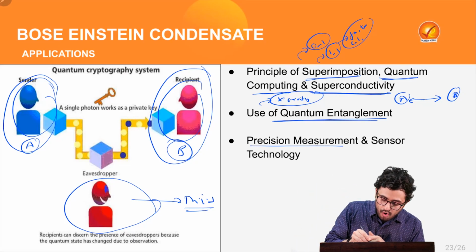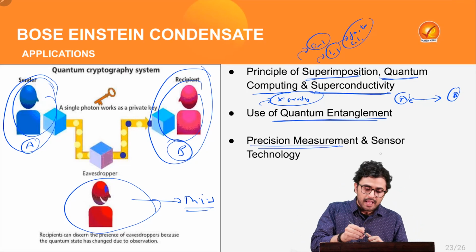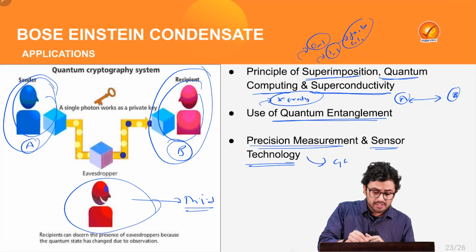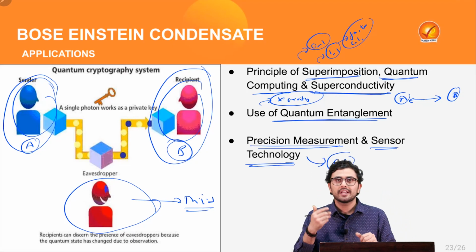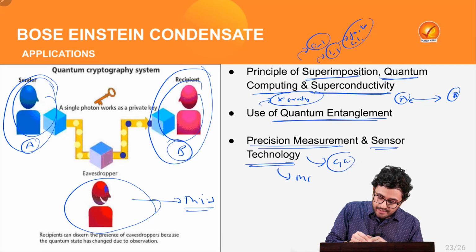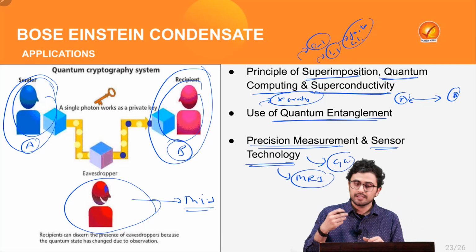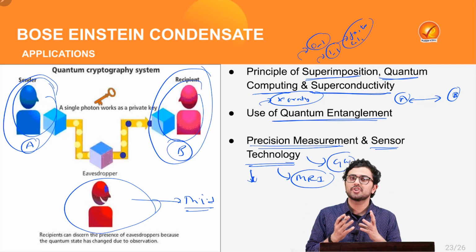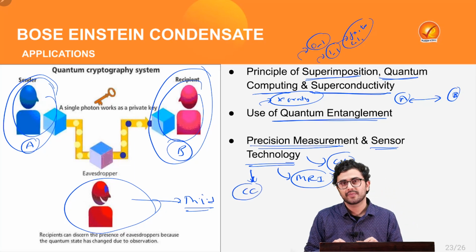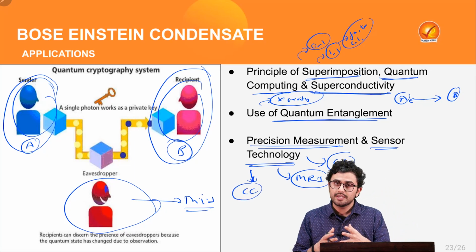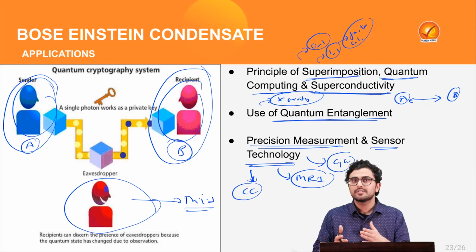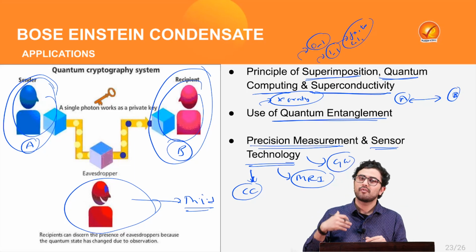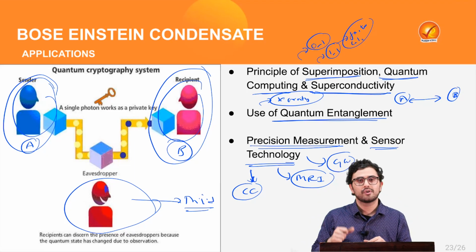At the same time, it can also lead to precision measurement and development of sensor technologies, where we can sense the emergence of gravitational waves. We can also advance our magnetic resonance imaging system. At the same time, we can lead to very fast calculation of weather changes, climate changes, etc. Thus, the field of quantum technology, which is based upon the theories of Albert Einstein and Satyendranath Bose, has immense potential for development of technology required for the future.